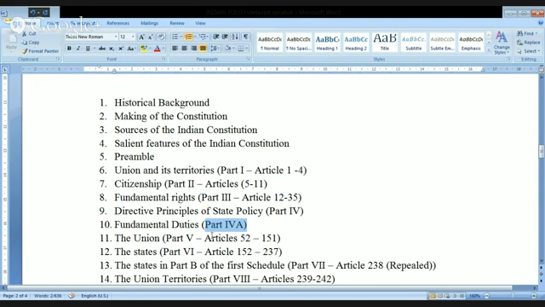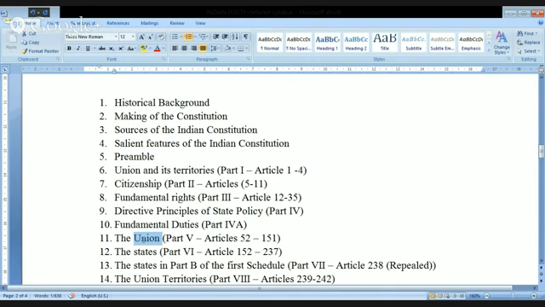Next, after this one, we are going to talk about the Union. When I'm talking about the Union, we'll have a discussion about the President of India, Vice President of India, Prime Minister, Council of Ministers, Lok Sabha, Rajya Sabha, Speaker, Chairman, and how the laws are made in the Parliament, and what is the Supreme Court, what is the Attorney General, and what is the Comptroller and Auditor General.